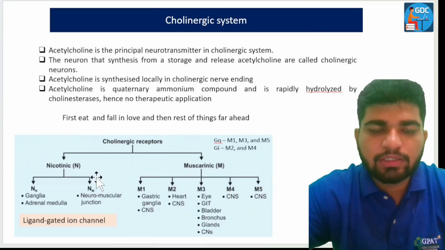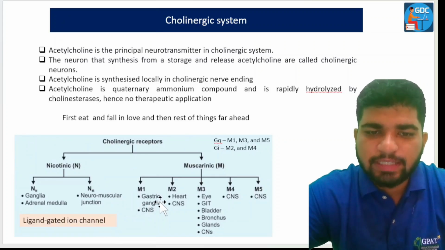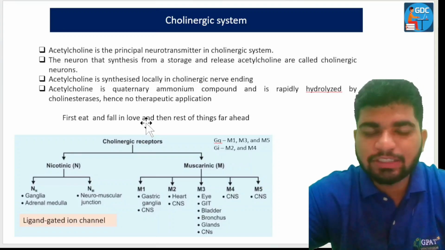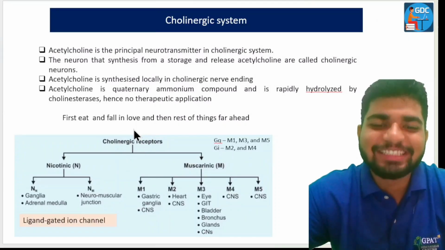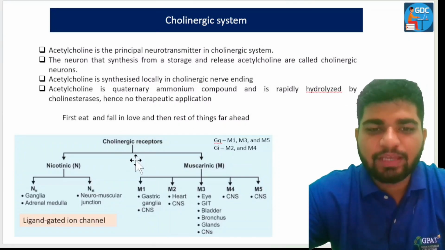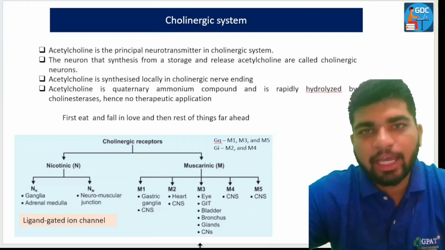First eat, you can correlate it with gastric ganglia. Then fall in love will be through heart or brain also. Then heart and brain. And the rest of the things will be in the M3.